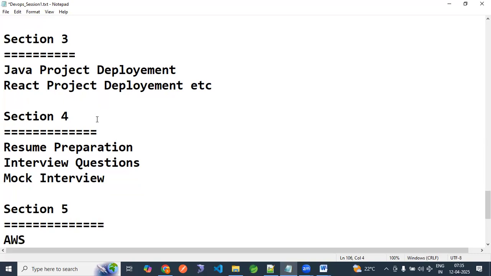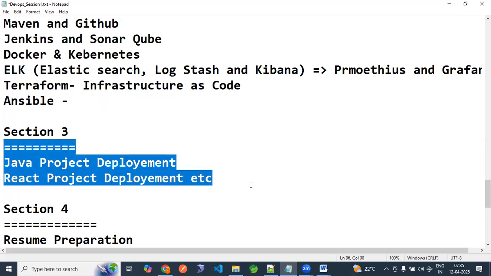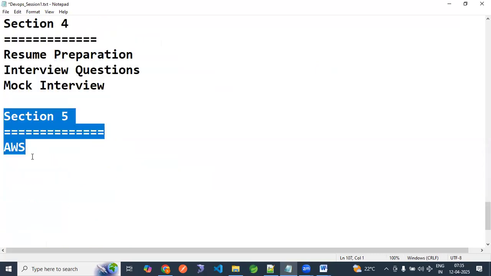Some part here, Linux also I will cover in between, the Linux part and some services which are required for AWS deployment. Meanwhile, I will explain in the workshop so that you will understand how we can do deployment, and then in the last we are going to see AWS.